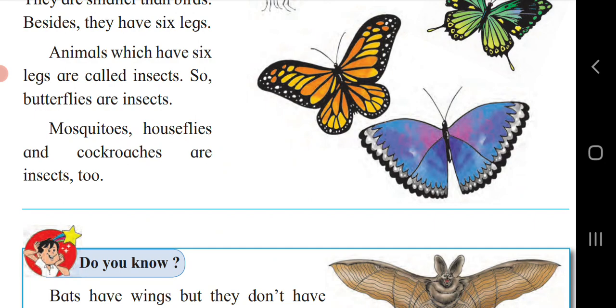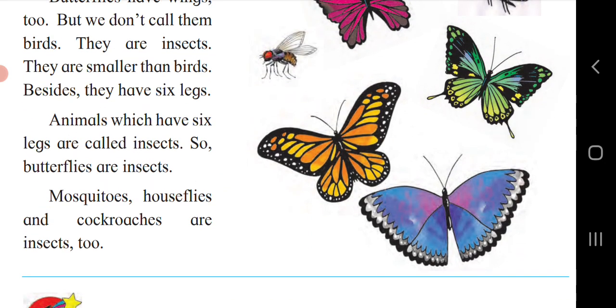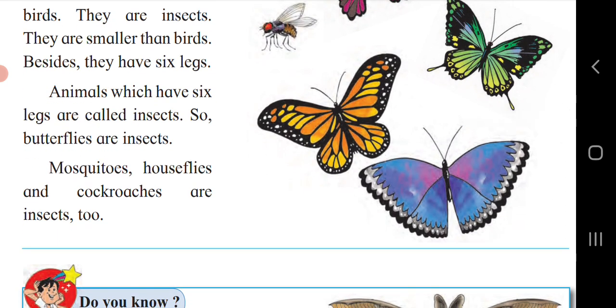Yes, we don't call the butterfly a bird, as although it flies, it is not a bird because it has 6 legs. So with 6 legs, we call it an insect. So butterfly is an insect. Insects have 6 legs, some are useful and some are harmful. Example, mosquitoes are harmful. Flies are also harmful. Butterflies are useful. Cockroaches are harmful.